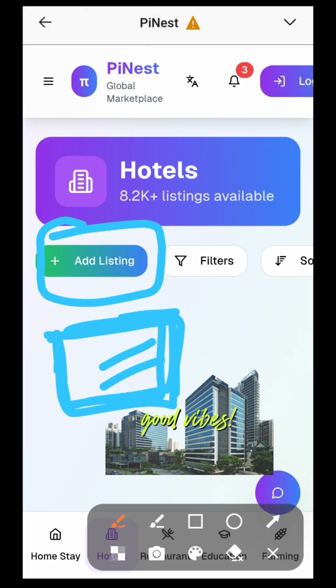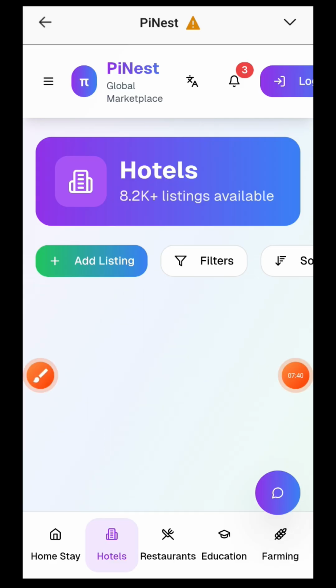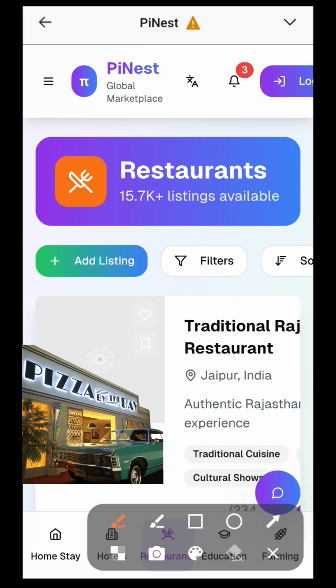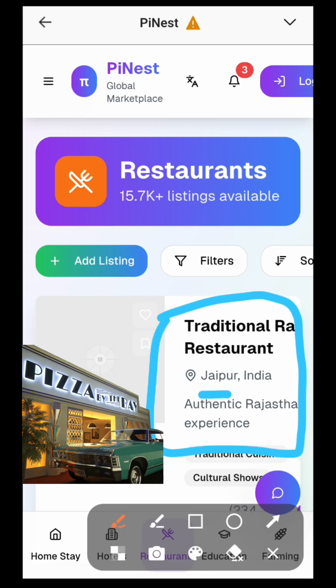Okay, so PiNest isn't just a static display. It's trying to lay the groundwork for actual transactions and activities, all pegged to this very high GCV. That seems to be the idea, yeah. So what's the bigger play here then? How does the founder hope this app will catch on?